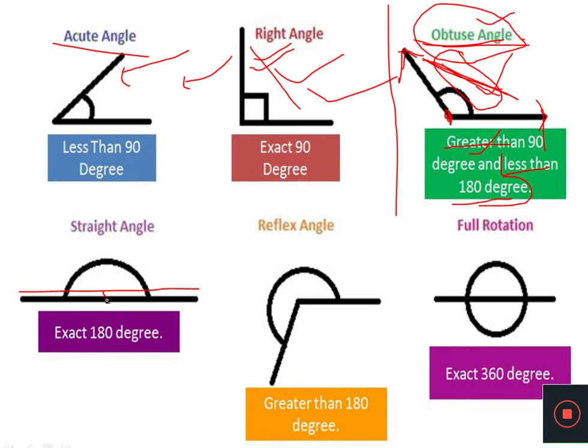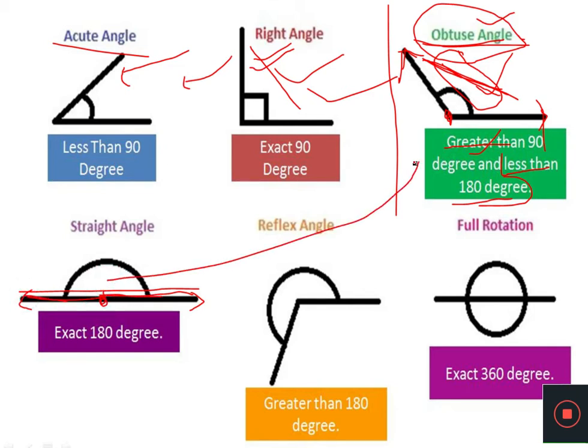But there is one point over here which is not visible from this side. This is the vertex actually, and this is one ray and this is the other ray. This ray starts from here and this ray starts from here. Now here you can see this is one ray and this is the other ray.